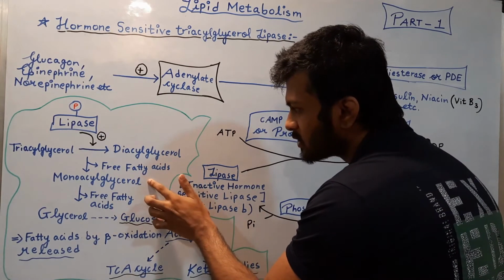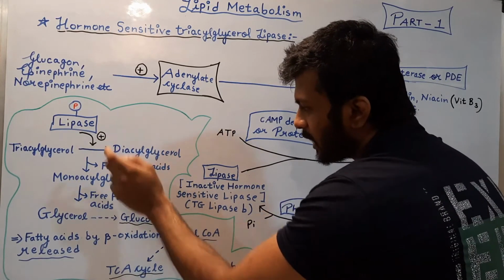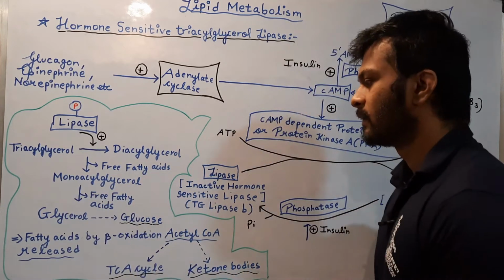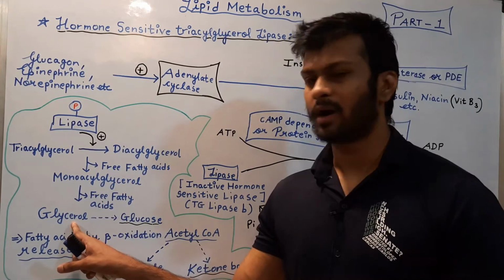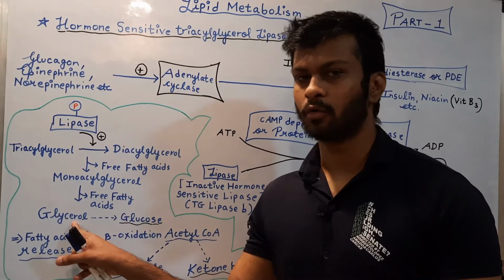This monoacylglycerol will again be acted upon by active lipase and converted into glycerol. Now glycerol does not have acyl groups, so it will not get further broken down.